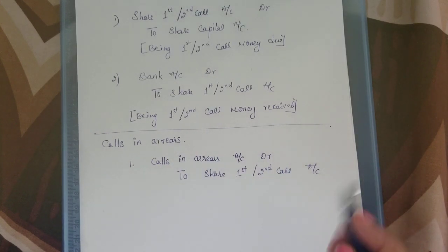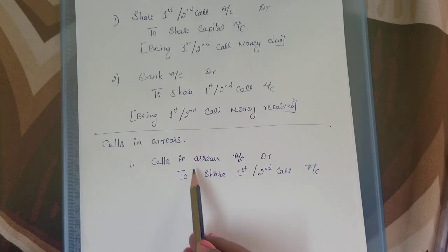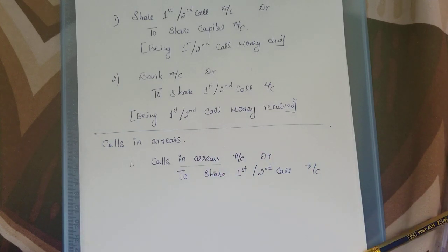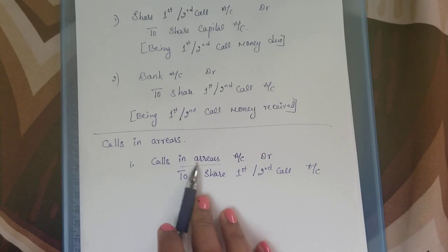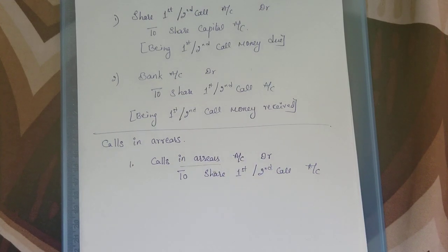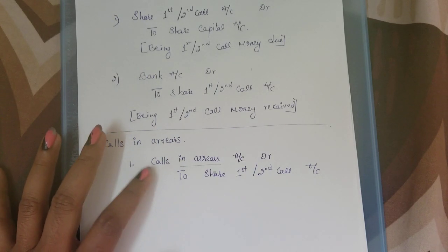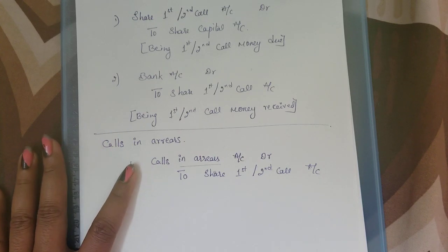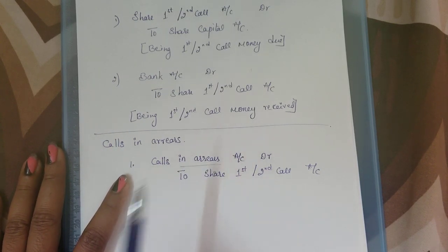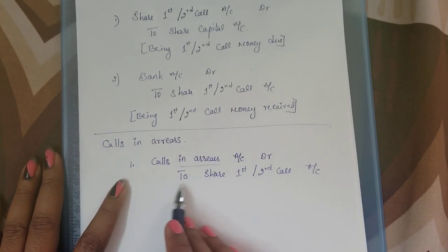Please note this calls in arrears is an asset. It is money to be received by the company but not yet received, so in the upcoming days it will be received. So we treat it as a current asset. Calls in arrears will be a current asset, please note down.